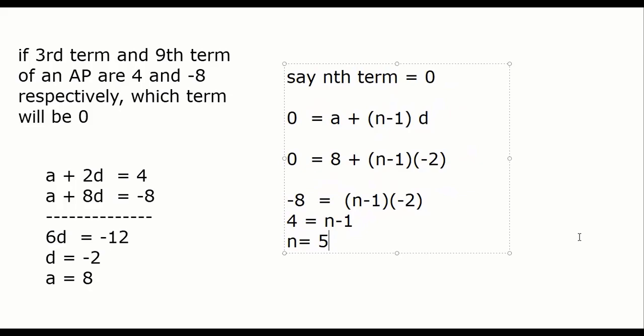अब किसी को कोई confusion है or all good? Because now I am going to start in next 15 minutes the practical usage of AP. बहुत interesting है. Very interesting. If you understand all this, AP मतलब nth term equal to a plus n minus 1 d. If you know a and d, that's it. Finally, in every question, you have to find out a and d. That's it.